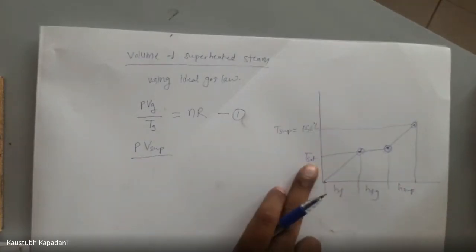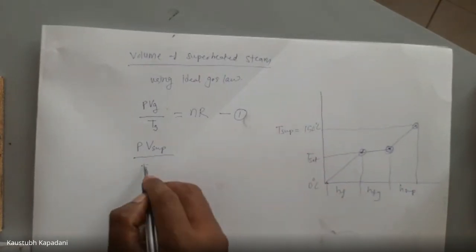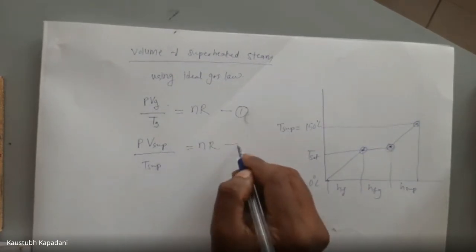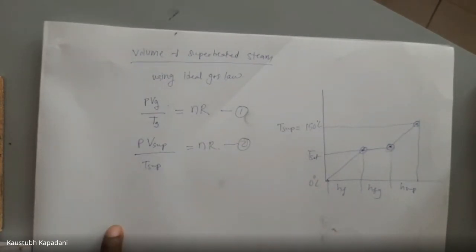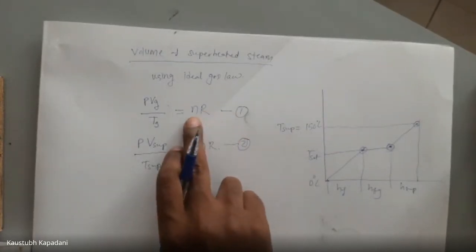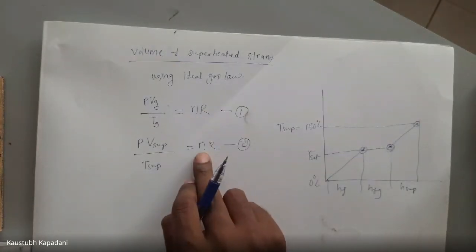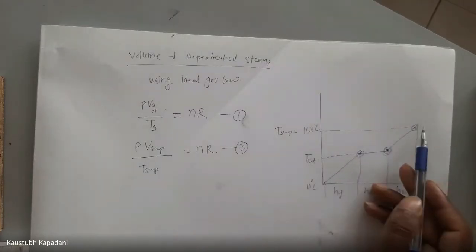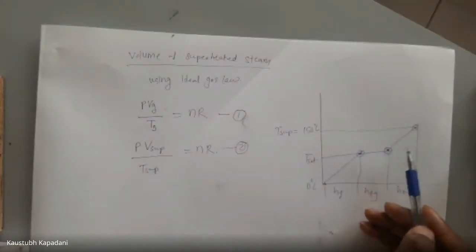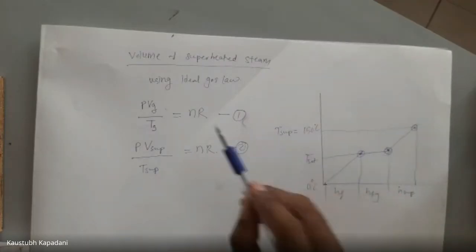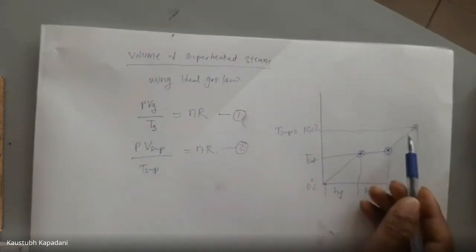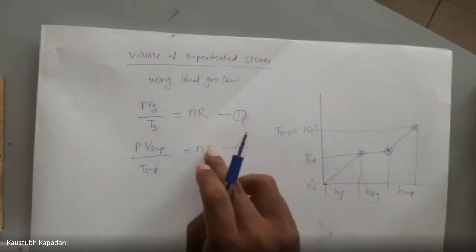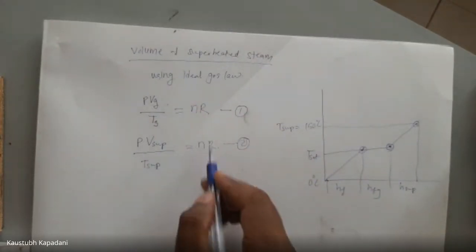Here it is T saturated, here it is T sub. So this is equal to nR. This n is constant: the number of moles at this point and at this point is the same, since it is the same substance we are heating up. R for water is also constant. So nR is constant, and the right side is the same as the left side.